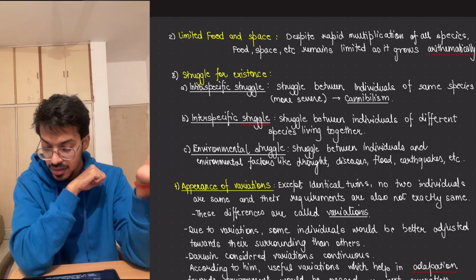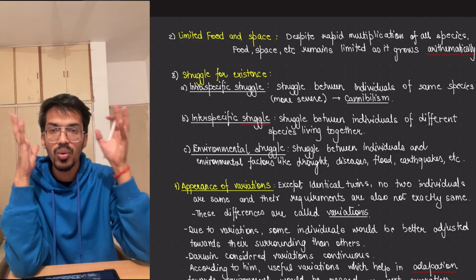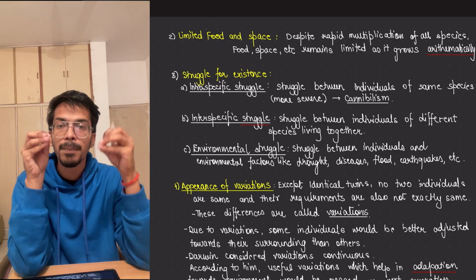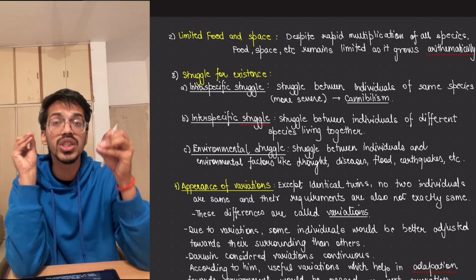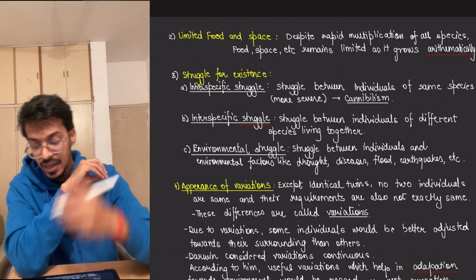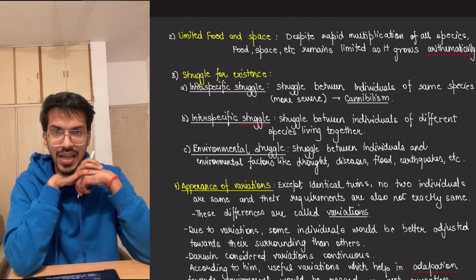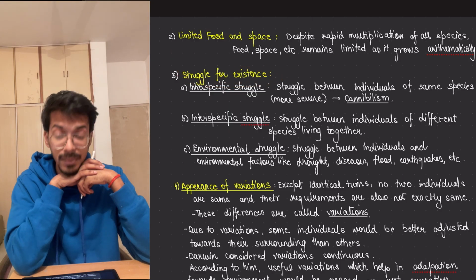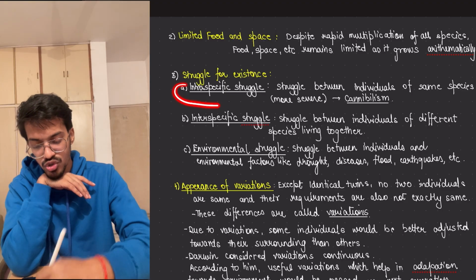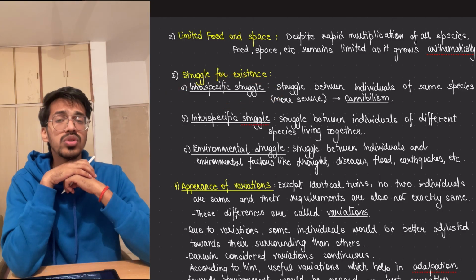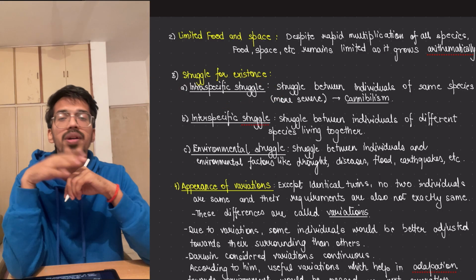Then there is another thing, how nature produces more problems for a species to achieve its biotic potential. That is the struggle for existence. So what will happen to the codfish if they are in such numerous numbers? First is intra-specific struggle, since all those codfish want common resources to live.